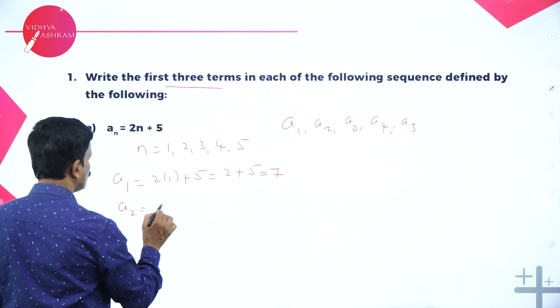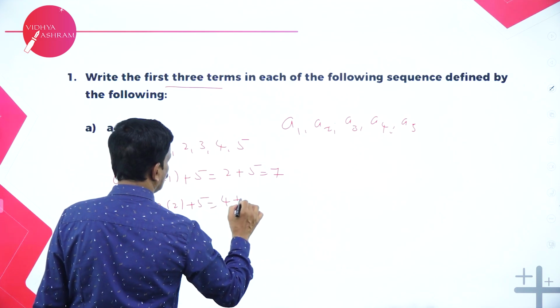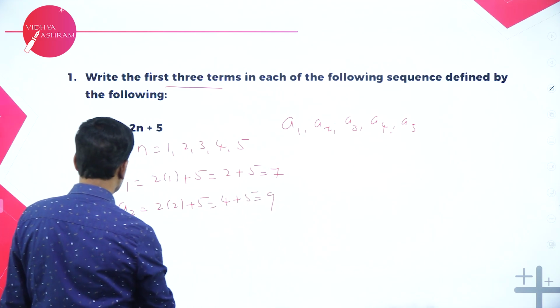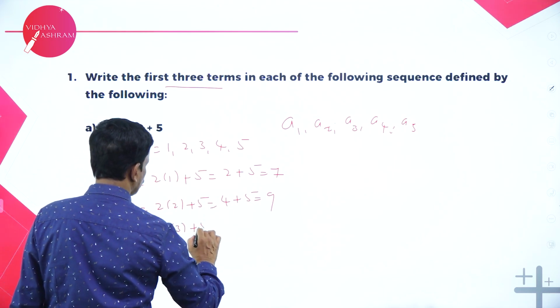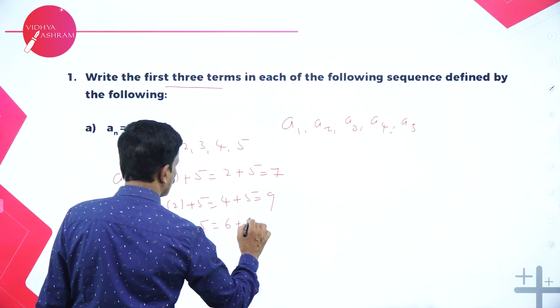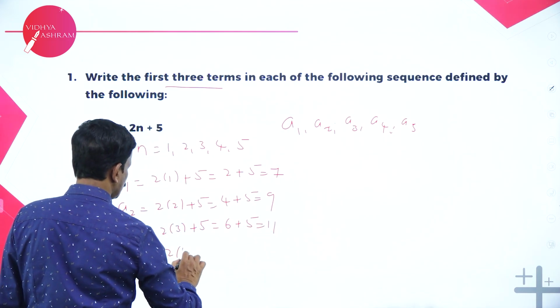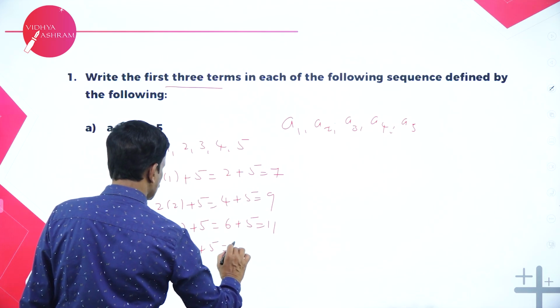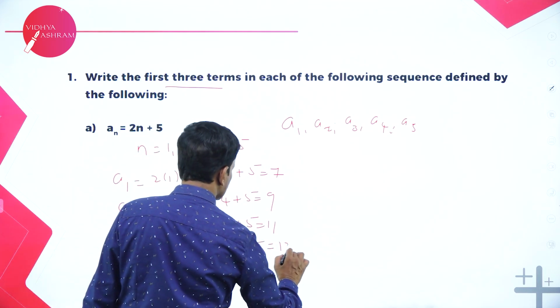If you put n is equal to 2, a2 is equal to 2 into 2 plus 5, that is 4 plus 5 is 9. For a3, put n is equal to 3, 2 into 3 plus 5, 6 plus 5, that's equal to 11. Put n is equal to 4, 2 into 4 plus 5, 8 plus 5 is 13.